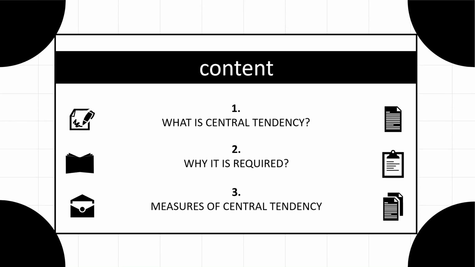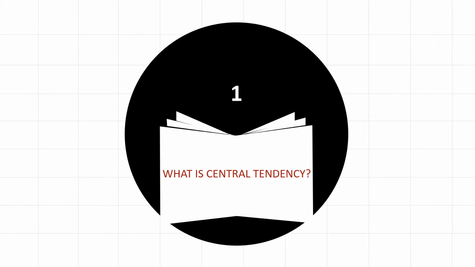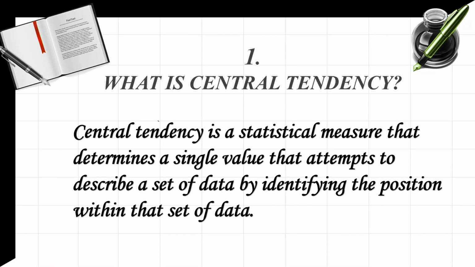In this video, we are going to know about what is central tendency, why it is required, and measures of central tendency. First of all, what is central tendency? Central tendency is a statistical measure that determines a single value that attempts to describe a set of data by identifying the position within that set of data. That is, central tendency tries to describe how the data cluster together around a central point. It is useful for making comparisons between groups of individuals or between sets of figures. It reduces a large number of measurements to a single figure and thus makes comparisons easier.